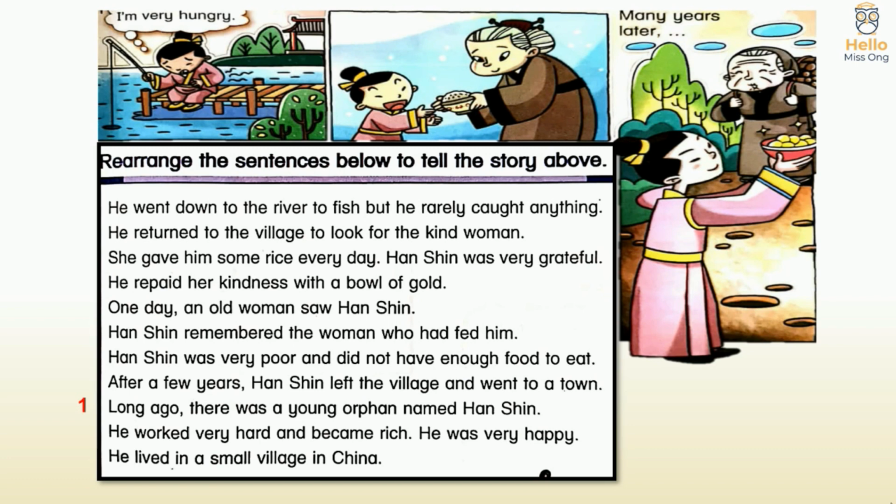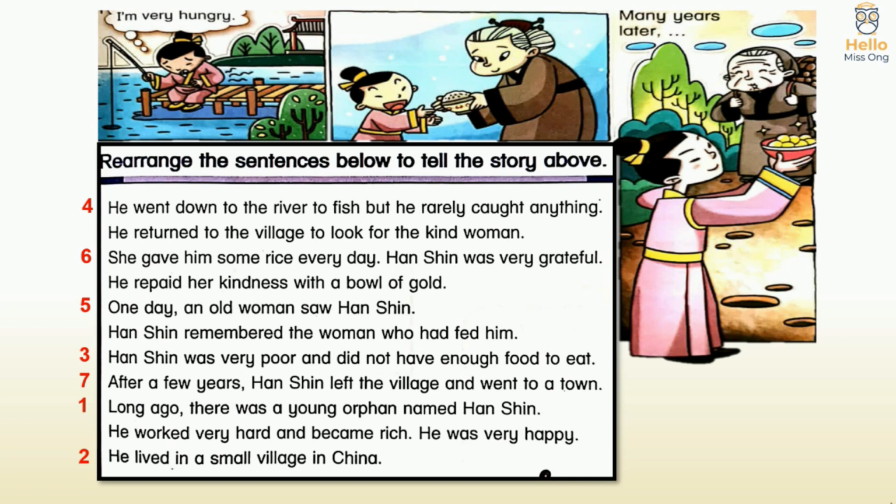Long ago, there was a young orphan named Han Xin. He lived in a small village in China. Han Xin was very poor and did not have enough food to eat. He went down to the river to fish, but he rarely caught anything. One day, an old woman saw Han Xin. She gave him some rice every day. Han Xin was very grateful.